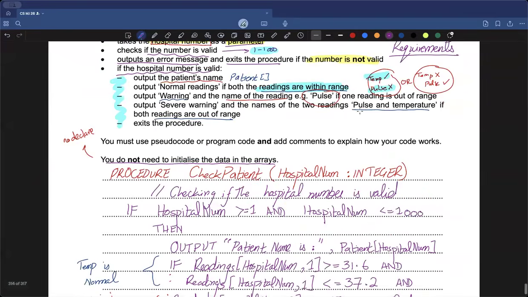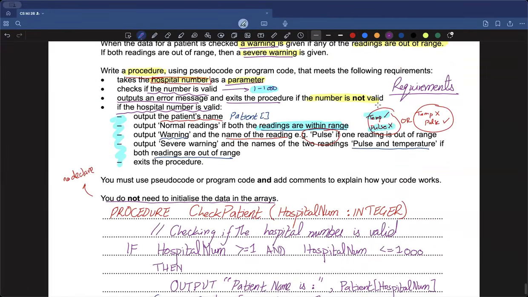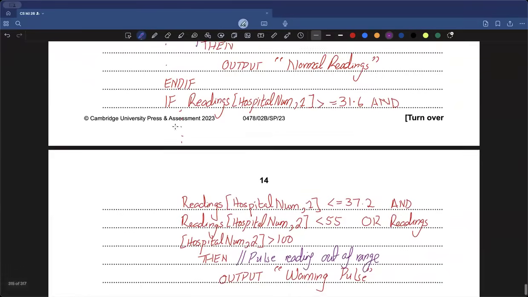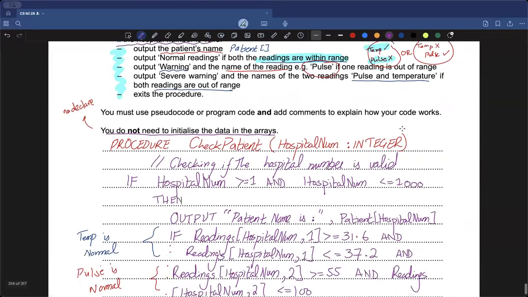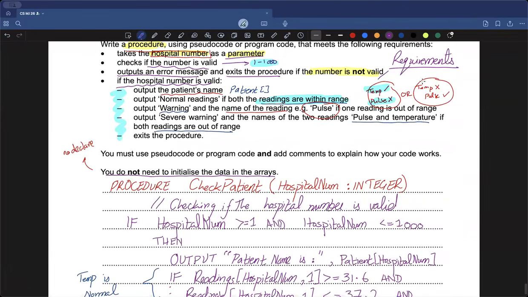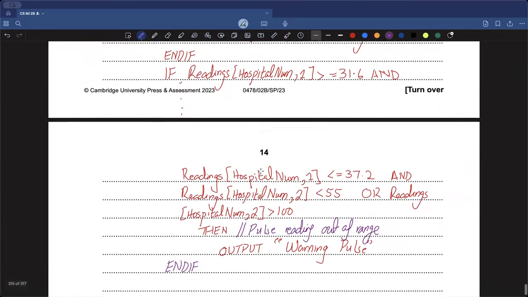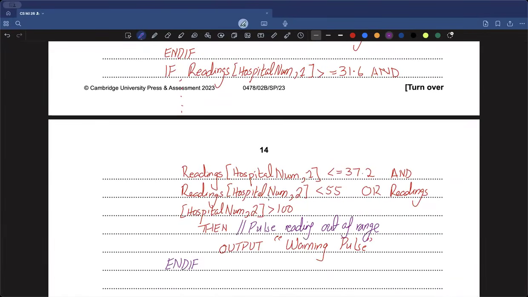Now we have done one part. We know that okay, if pulse is out, then this will happen, which means that's done. I'm again going to write end if up here. But now this has completed one part of it. The second part is, what if I say that pulse is within the right range, but temperature is out of the correct range. So now the same thing, but rather than doing it for pulse, I'm going to do it for temperature.